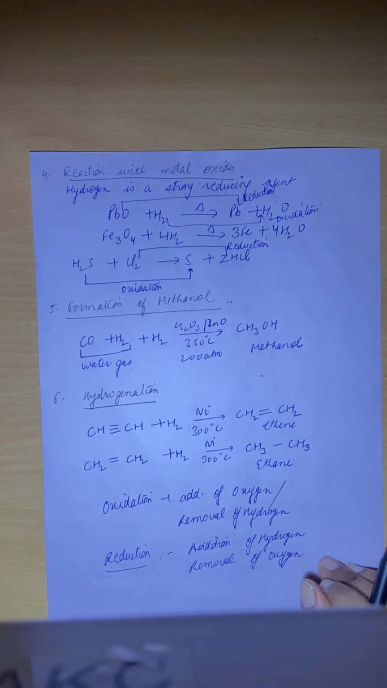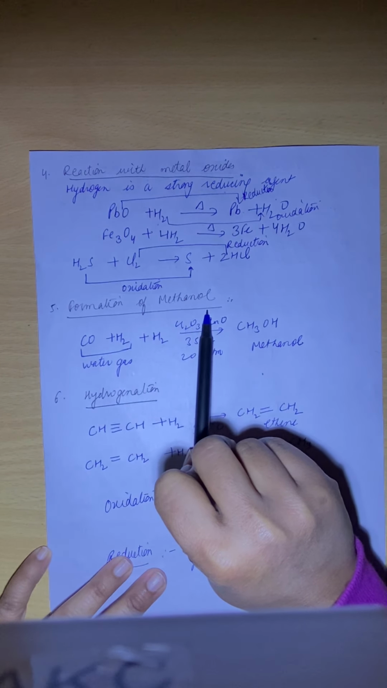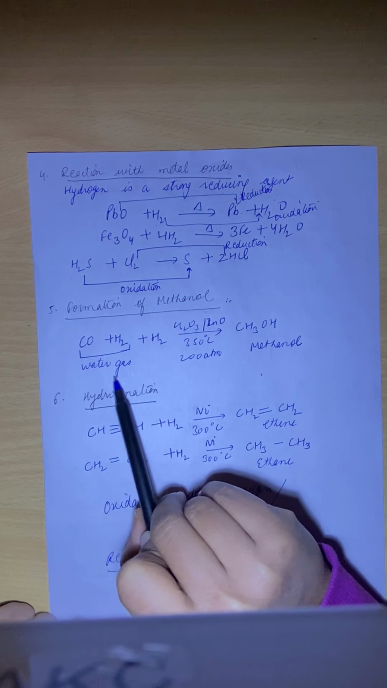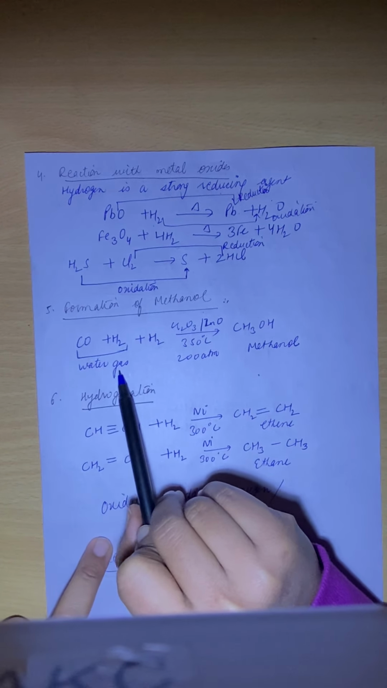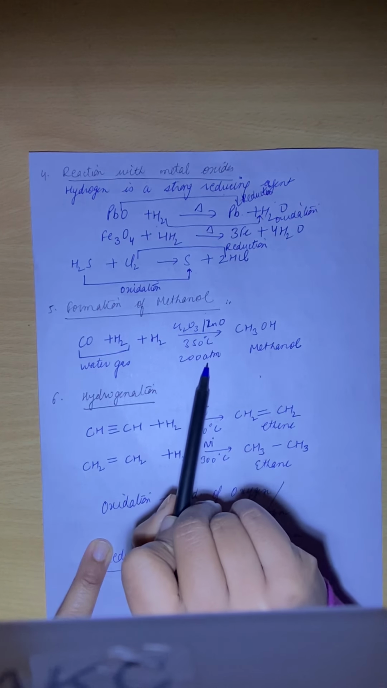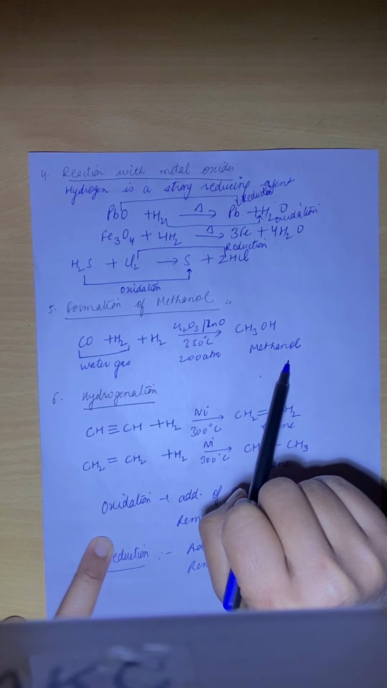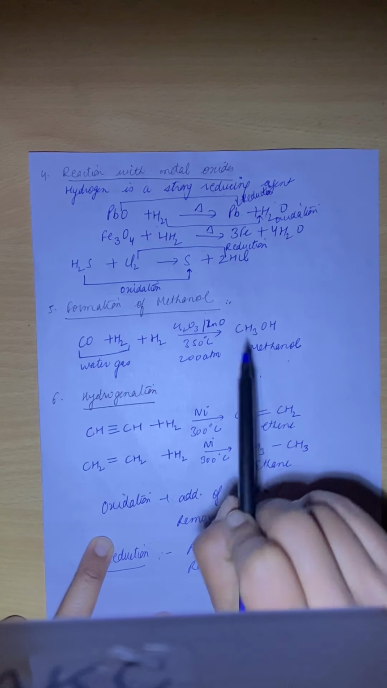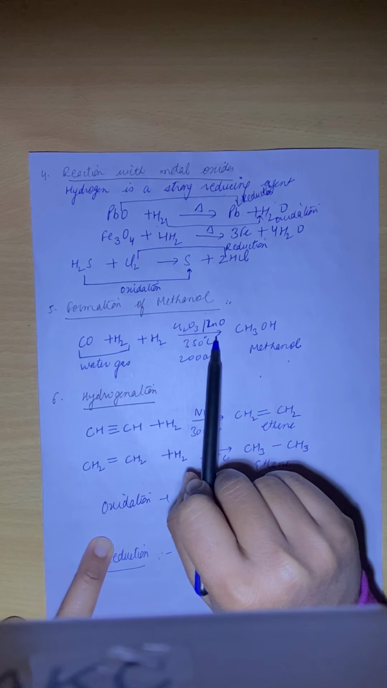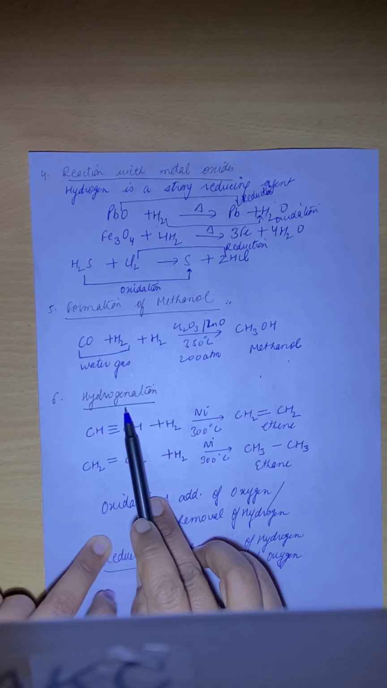Clear? Next is the formation of methanol. Methanol means alcohol. How do we form alcohol from hydrogen? Water gas is carbon monoxide plus hydrogen. When water gas reacts with hydrogen in the presence of a catalyst and high temperature and high pressure, it changes into alcohol, that is methanol. So hydrogen reacts with water gas to form alcohol in the presence of catalyst, high temperature and high pressure.